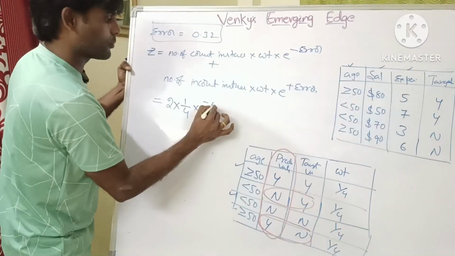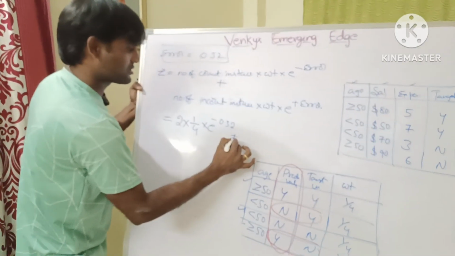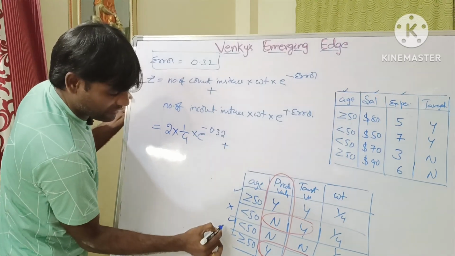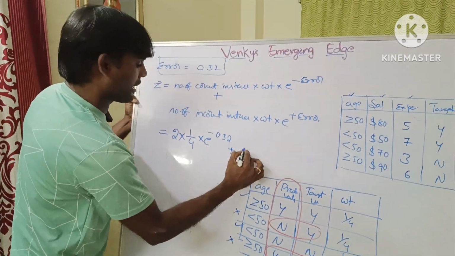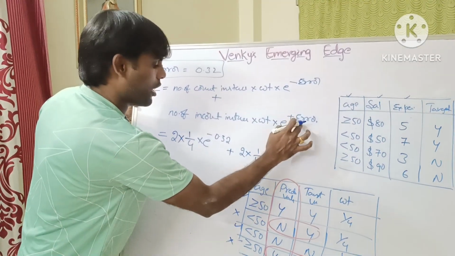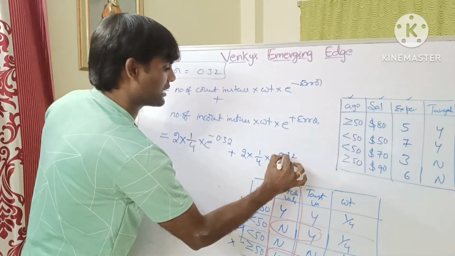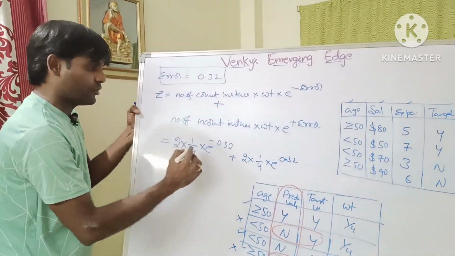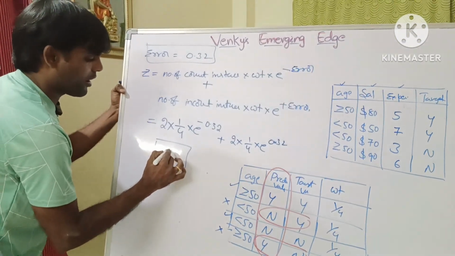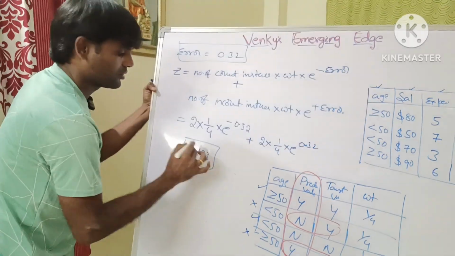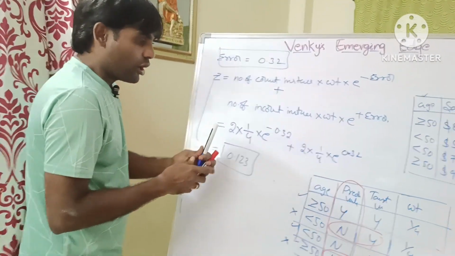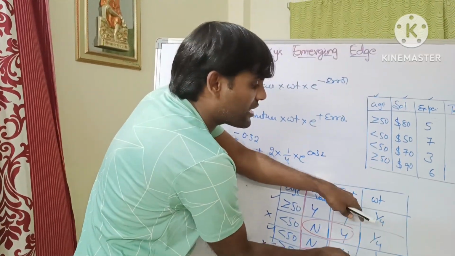So minus 0.32, plus, how many are incorrect? This is incorrect, this is incorrect. So 2, again 2 into weight, 1 by 4, into e power plus 0.32. Is it clear or not? Clear? Then we get some value. For example, we finally get 0.123. For example, this is the Z value. Is it clear?